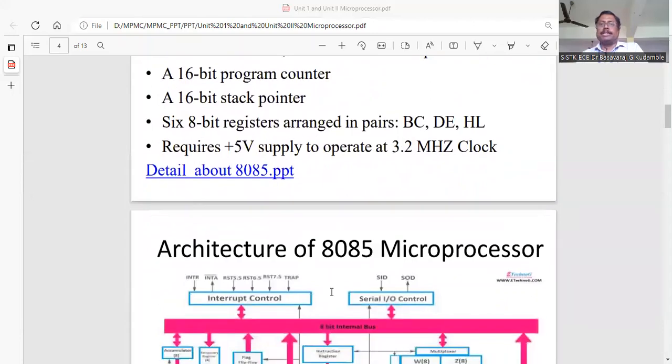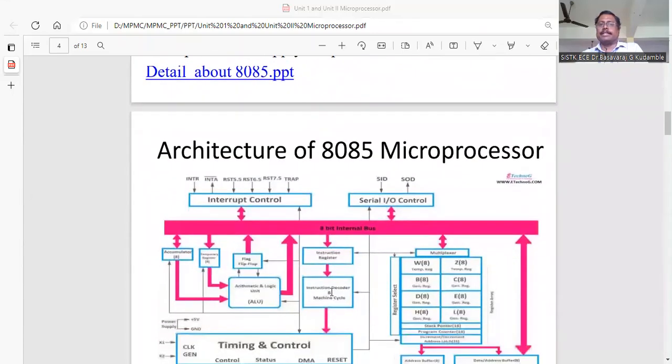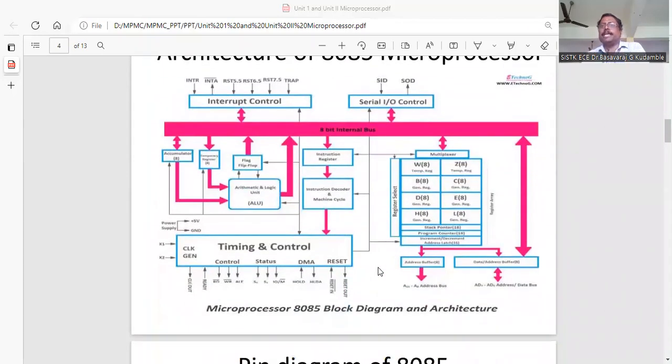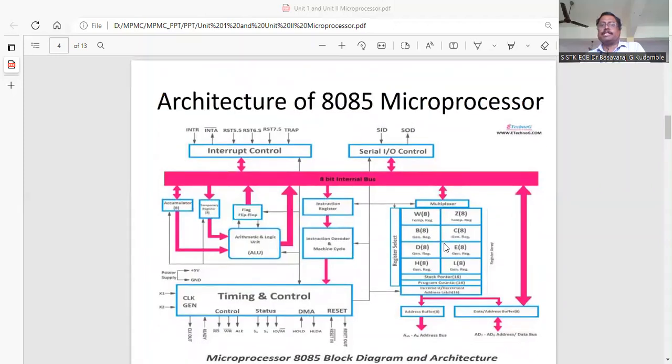Now let us see in detail the architecture and its internal block diagram. The main units are the ALU, the timing and control unit, and the registers. As we have seen in the block diagram, we have the ALU, register set, and control unit. This is the ALU, the arithmetic logic unit. It performs arithmetic and logical operations on given data.